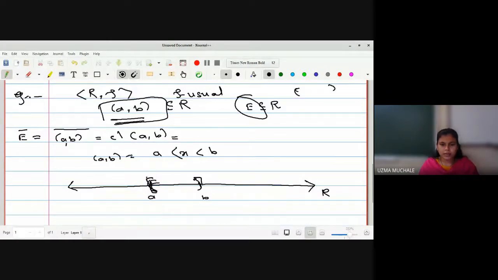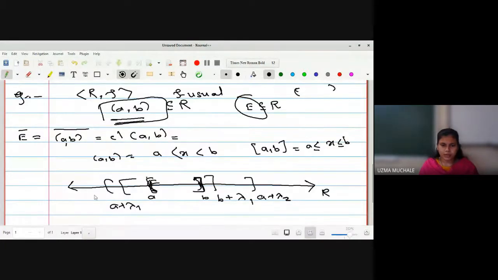This is the notation for the closed set: X lies between A and B, including A and B. I can have another closed set, say from A plus lambda 1 to B plus lambda 1, and another closed set from A plus lambda 2 to B plus lambda 2.